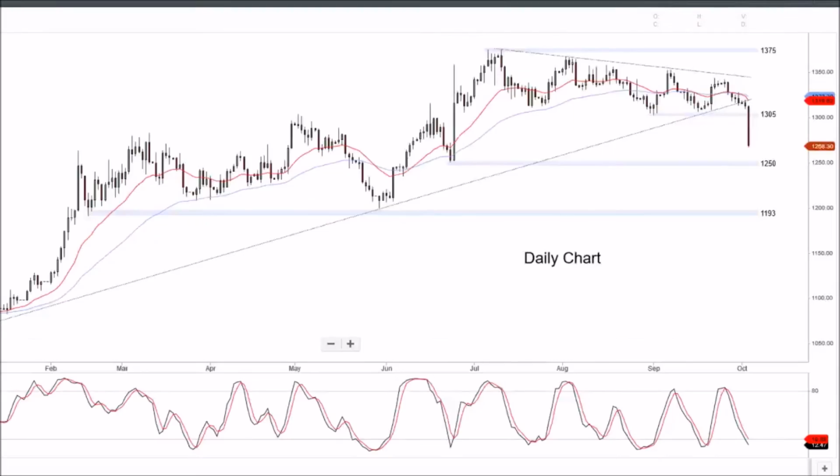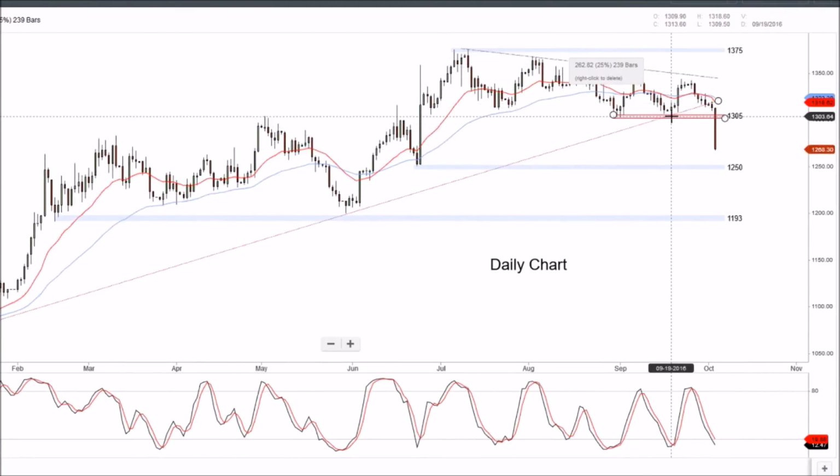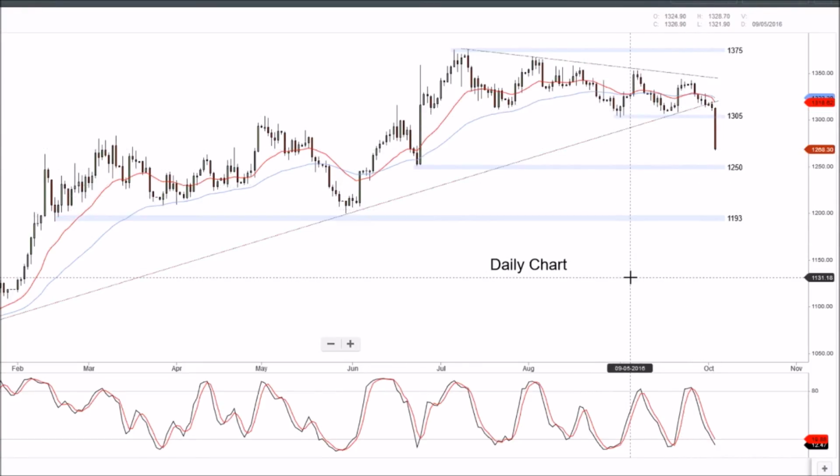Okay, looking at spot gold here, that was belted overnight, down over $40. We can see that's more than anything technical selling. Now, in the last day or two, we broke that uptrend, and we were heading down towards 1305, where a lot of sellers just came to the market, and I'd say a lot of stops were triggered, and a lot of late long positions were squeezed out of the market. We've got major resistance at 1375, and you can see that contractive action there. We were looking for that to potentially hold up, but it just couldn't the last few days, and has obviously last night got belted with a rising US dollar.